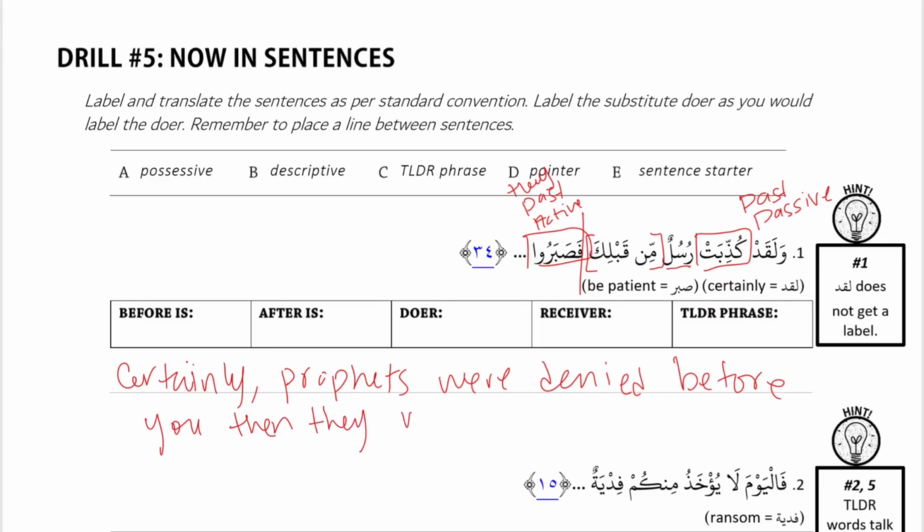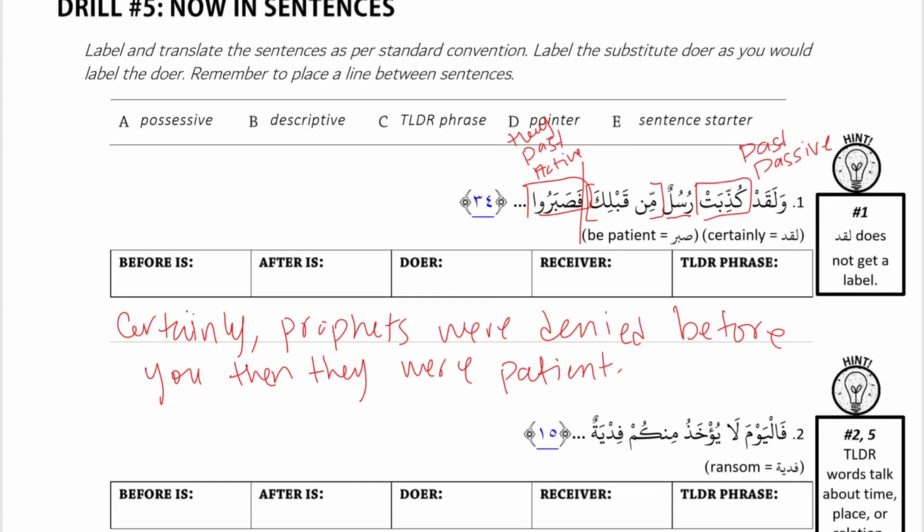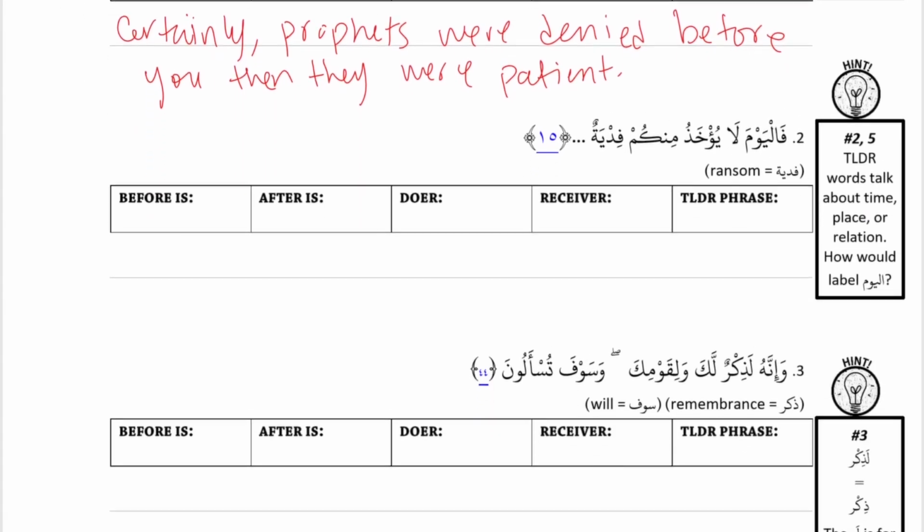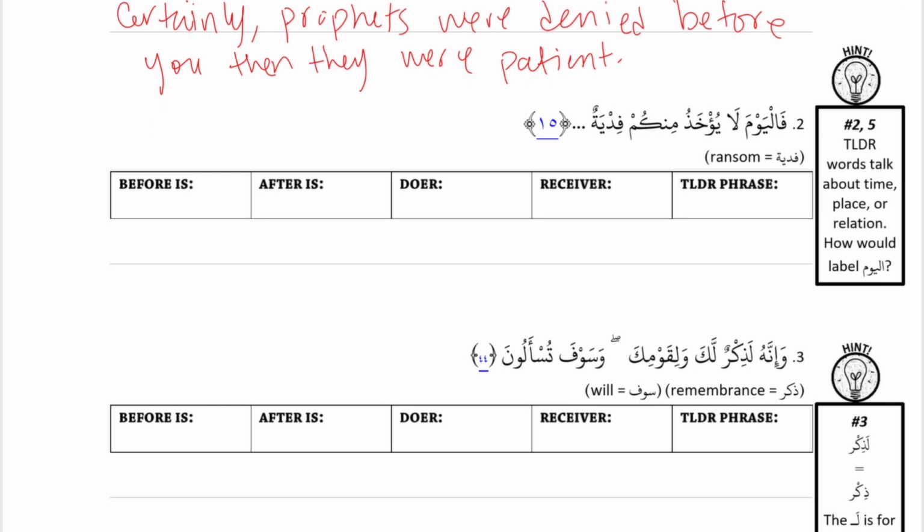Okay. فَالْيَوْمَ لَا يُؤْخَذُ مِنْكُمْ فِدْيَةٌ. All right. So this is an action sentence because يُؤْخَذُ is an action. Good. What else can you tell me about يُؤْخَذُ? It is present because of the ya at the beginning and the u at the end. And it is also passive because it has a u-a sound. Good. And u-a is present passive.